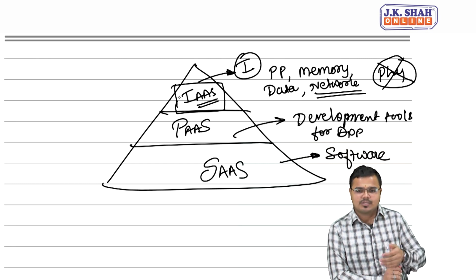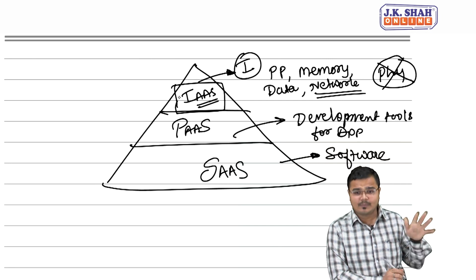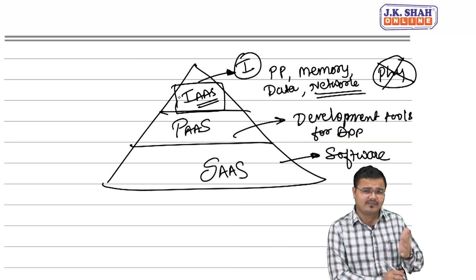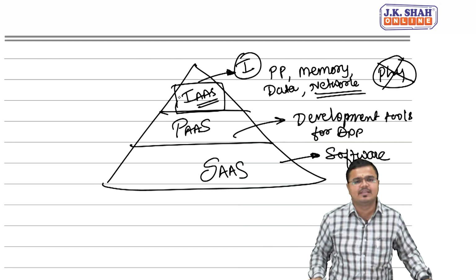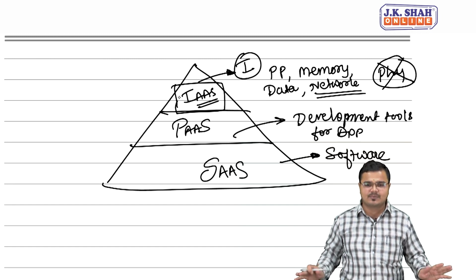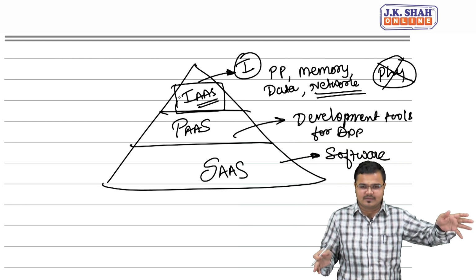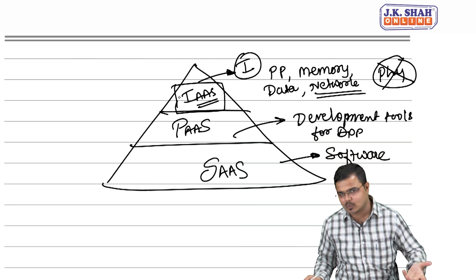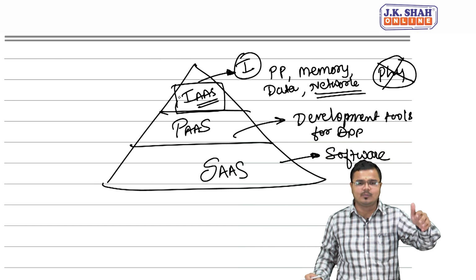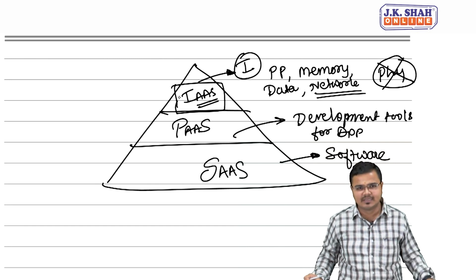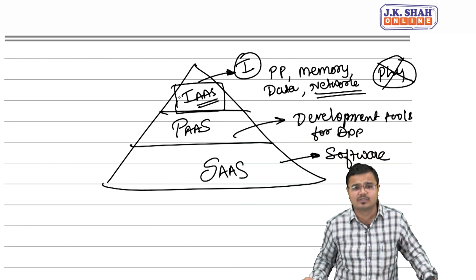Suppose I want to file my IT return, I can appoint one person, give them the salary and everything. But at the same time, there are chartered accountants who say, sir, provide me your books of accounts, every resource I will use of my own and I'll just provide the services to you. Both are okay. But when somebody is ready to provide me everything, I do not require to manage any computer, any network, any resources. They will use their own resources and provide me the services of IT return filing.